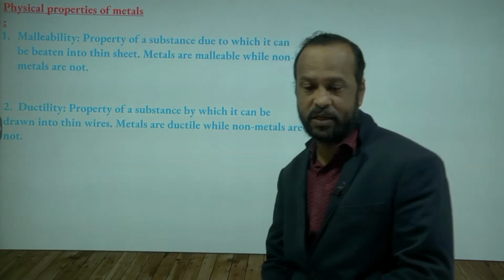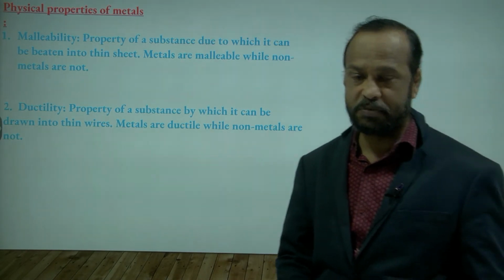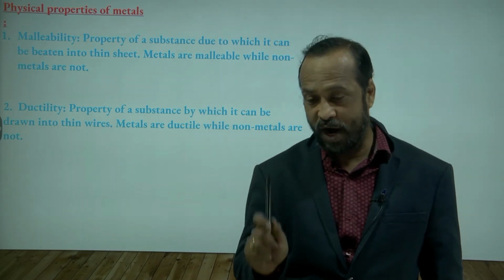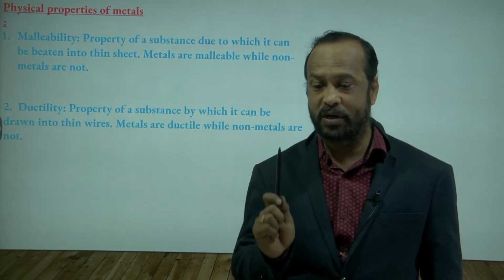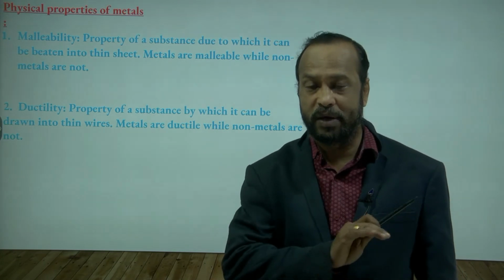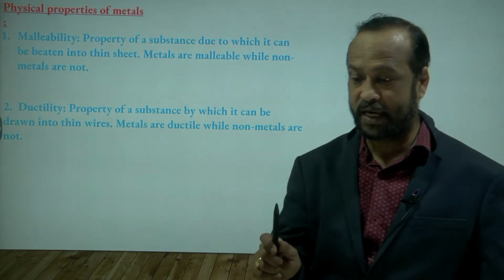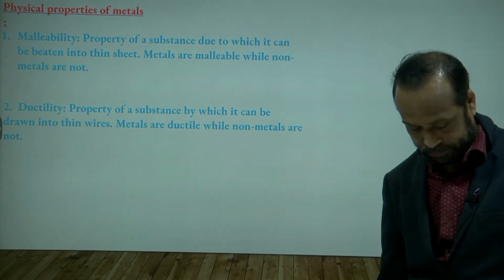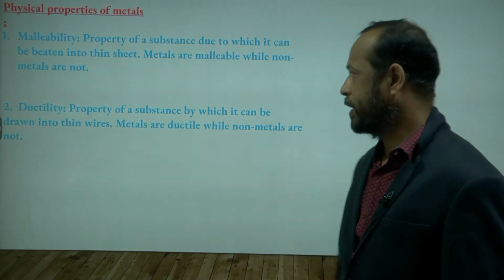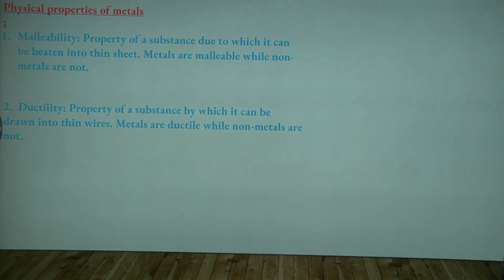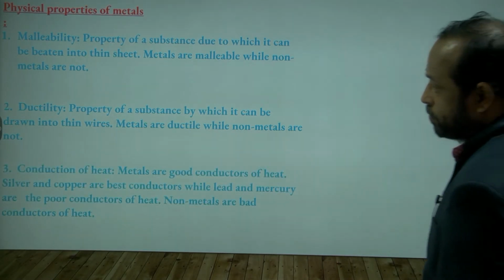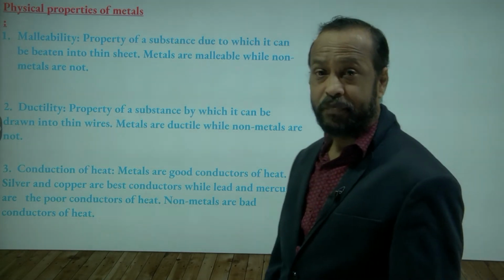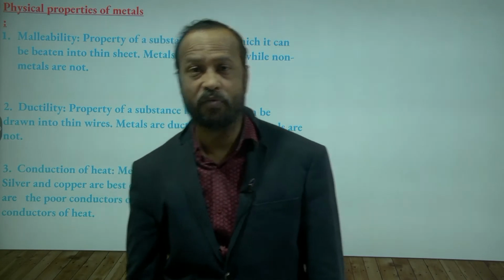The same thing you can see on the board. Property of a substance by which it can be drawn into thin wires. Metals are ductile while non-metals are not. This is called ductility. Remember, very important. Right. Now let's come to the third property. The third property is conduction of heat. So generally metals are good conductors of heat.